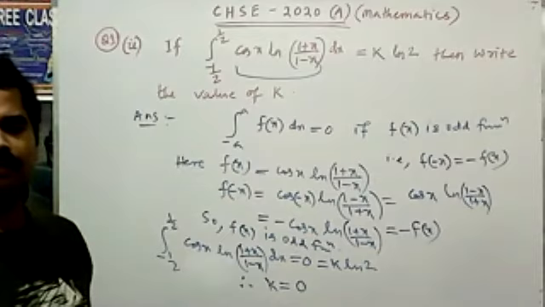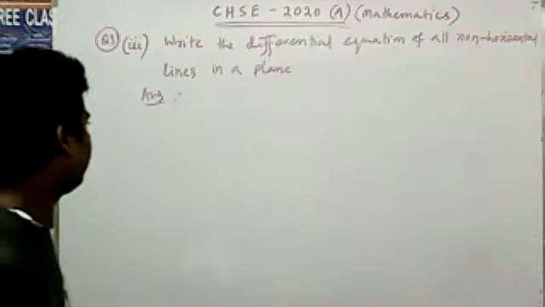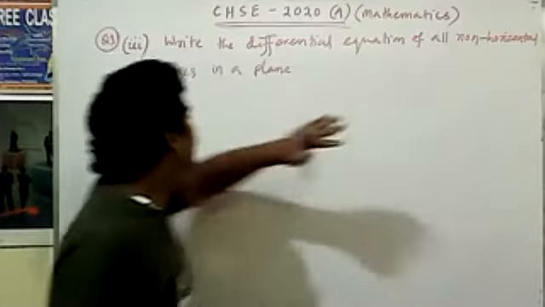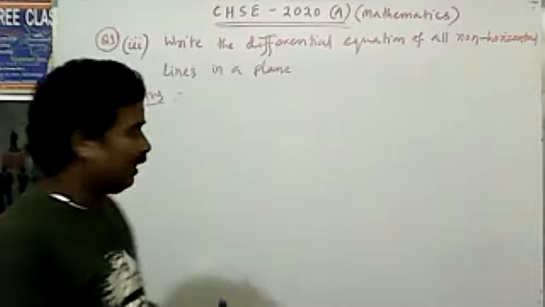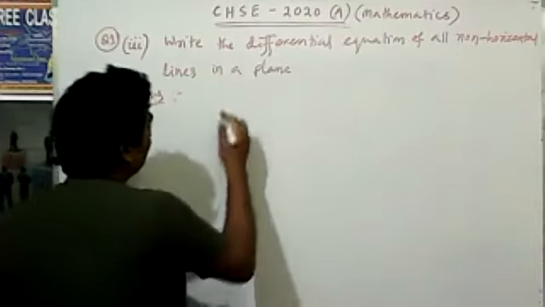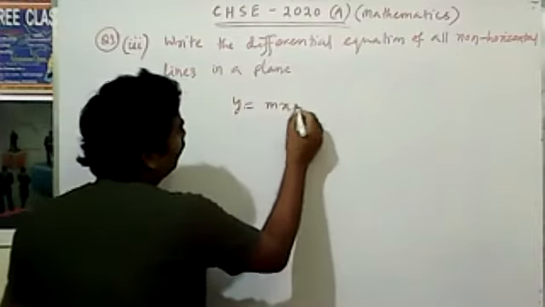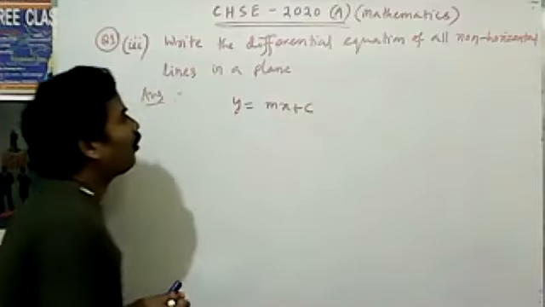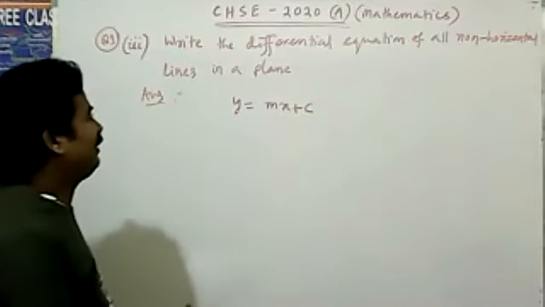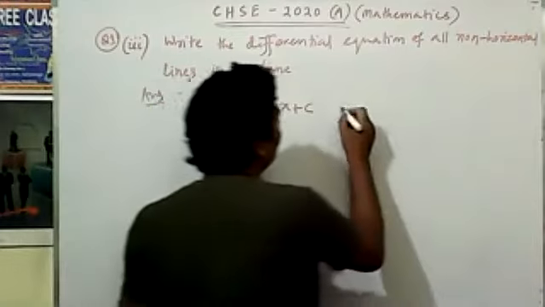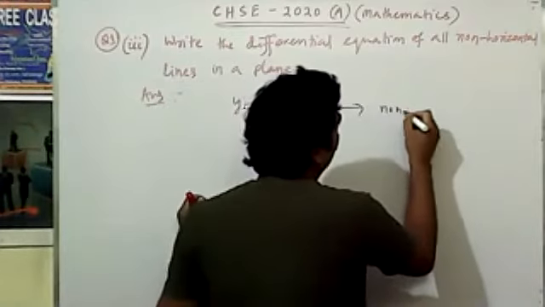Next, the third bit. What is given: write the differential equation of all non-horizontal lines in a plane. Here we know that y is equal to mx plus c is the equation of non-horizontal lines.